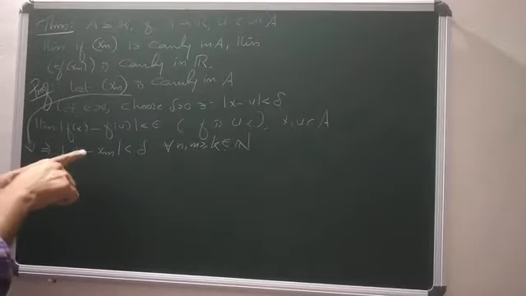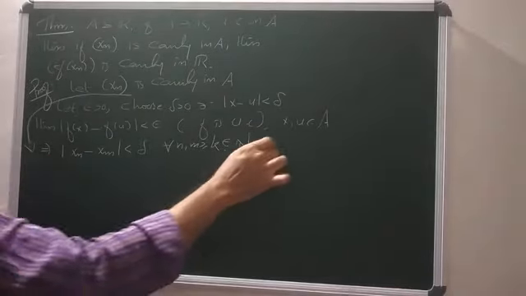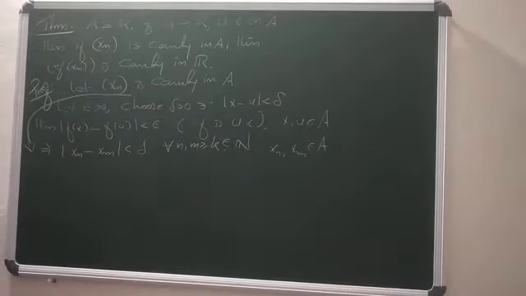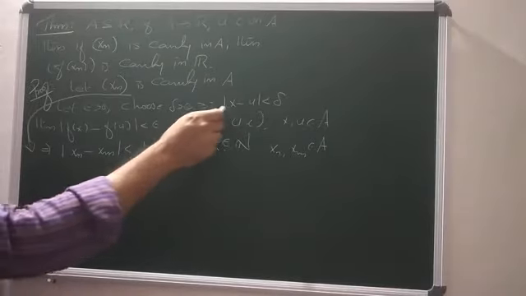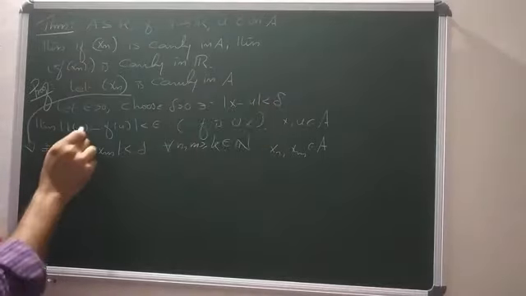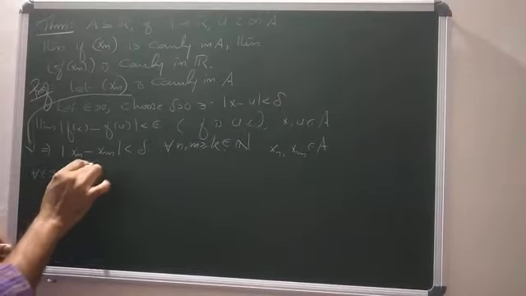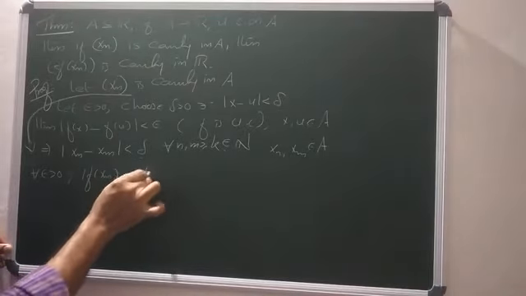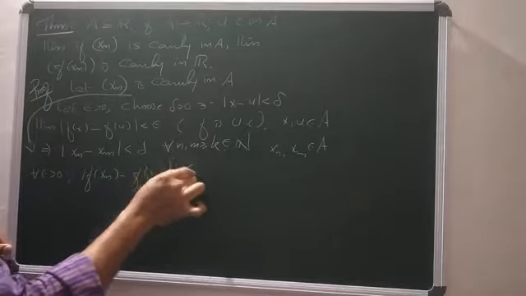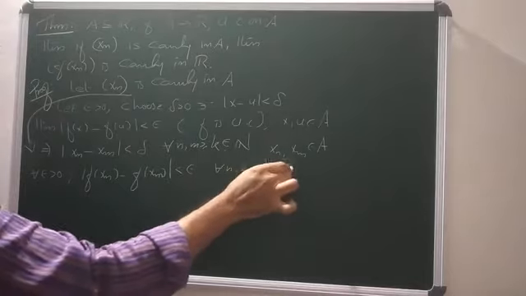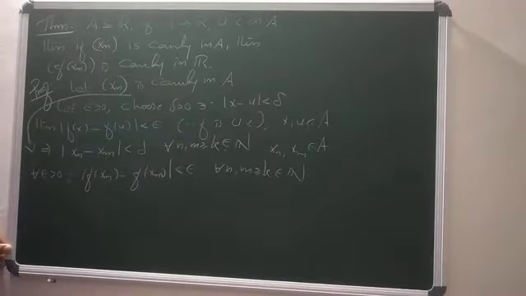Agree. What are xn and xm? Where are xn and xm chosen from? A itself. Since xn is Cauchy, modulus of xn minus xm is less than delta for all n, m greater than or equal to k. But if modulus of x minus u is less than delta, then according to this argument, for all epsilon positive, modulus of f of xn minus f of xm should be strictly less than epsilon for all n, m greater than or equal to k in N. Why? Because of this argument.